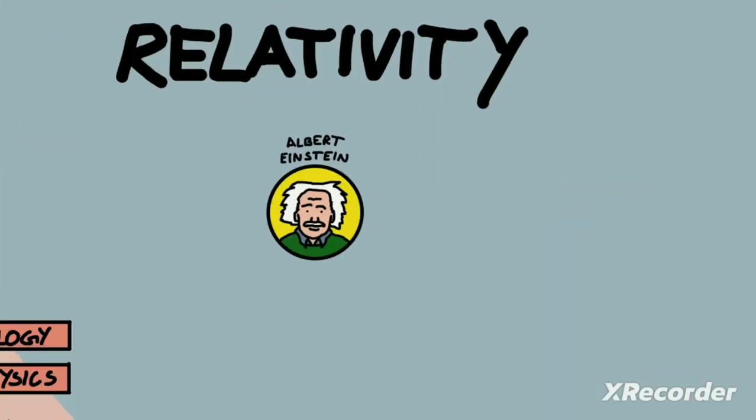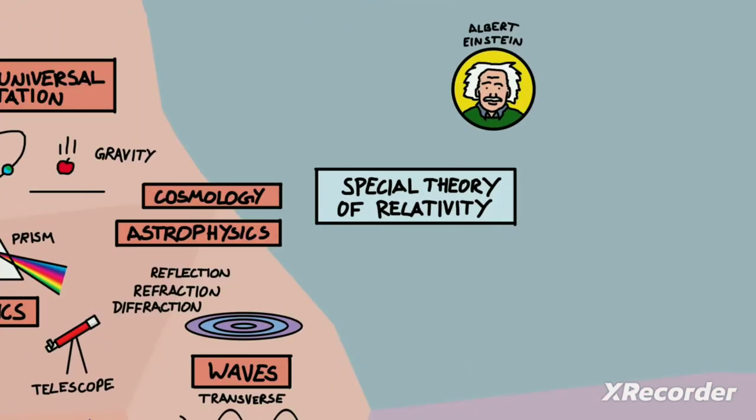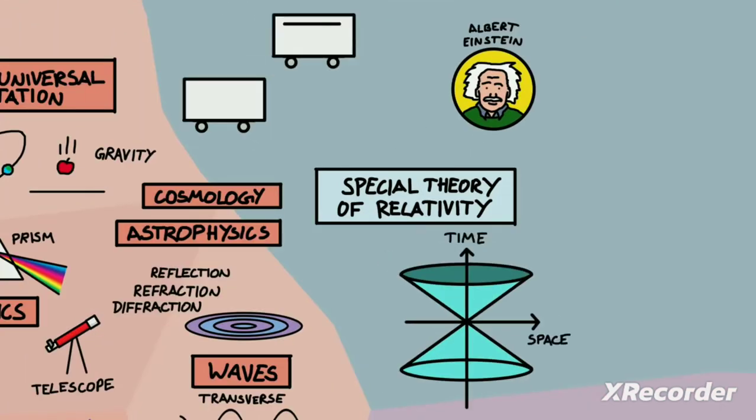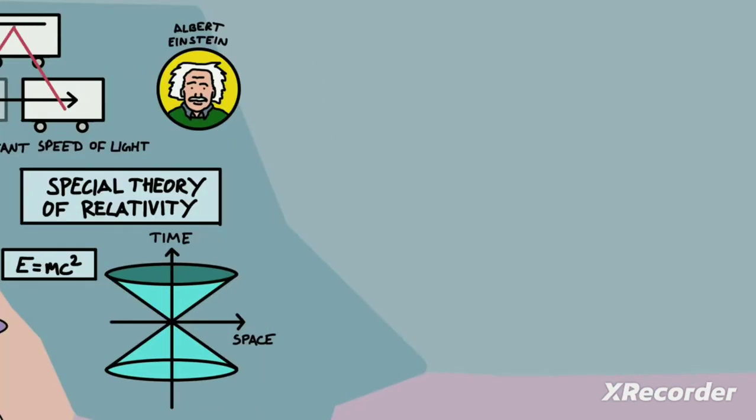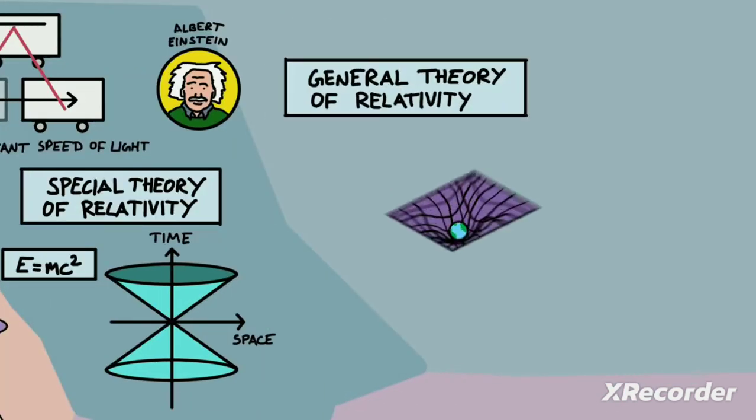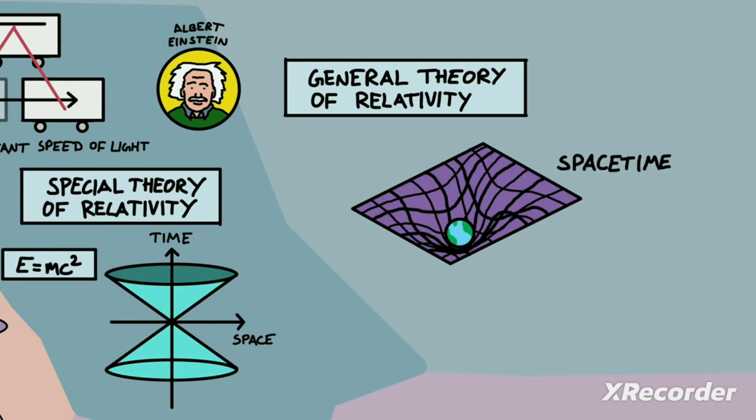Albert Einstein was the genius who developed the theories of special and general relativity. Special relativity predicts that the speed of light is constant for all observers, which means that when you travel really fast, weird stuff starts happening, like time slowing down. It also states that energy and matter are different aspects of the same thing through the famous formula E=mc². General relativity says that space and time are part of the same fabric called space-time, and that the force of gravity comes from objects bending space-time, making other objects fall in towards them.